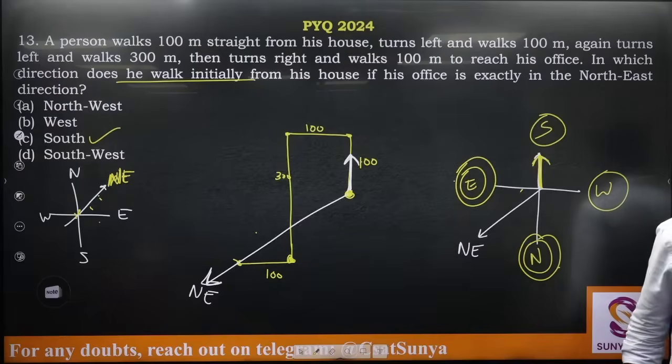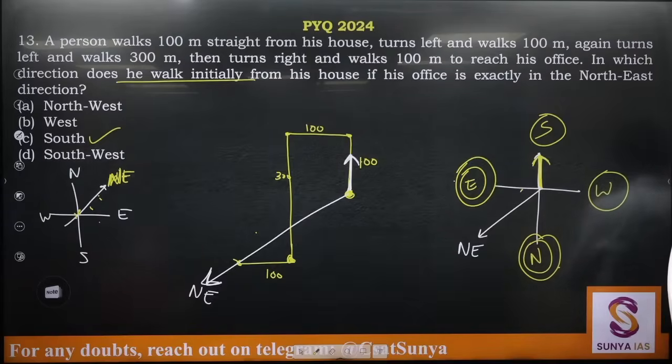Is turning left and 90-degree anti-clockwise the same? Yes, turning left and 90-degree anti-clockwise are the same.